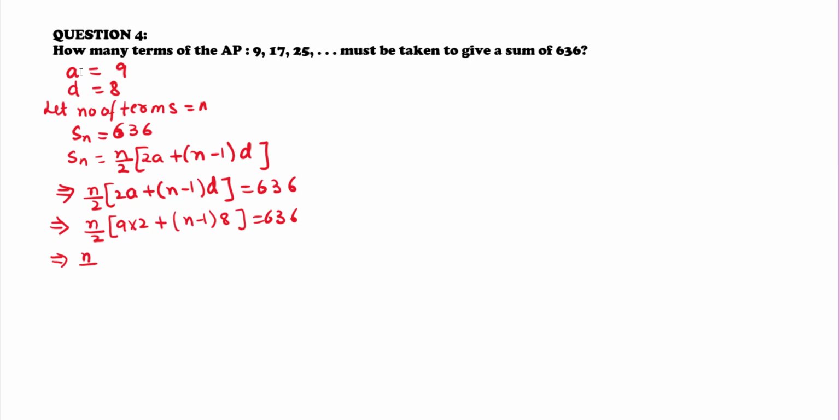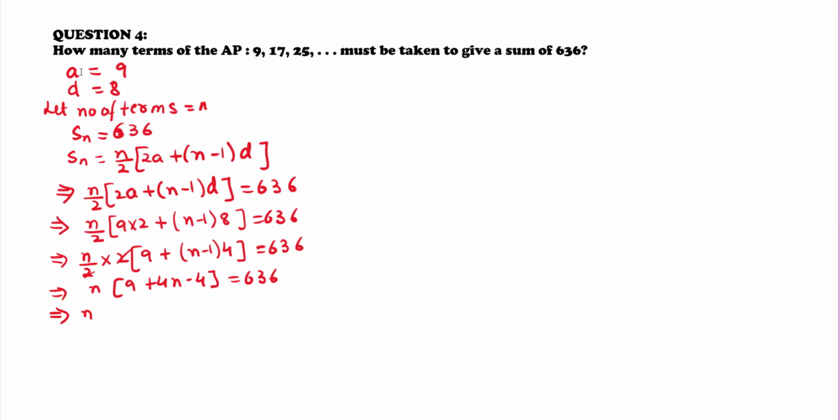that is equal to 636. That implies n into 9 plus 4n minus 4 is equal to 636. That implies n into 5 plus 4n is equal to 636. That implies 5n plus 4n square is equal to 636. That implies 4n square plus 5n minus 636 is equal to 0. Now we will be solving this quadratic equation by middle term splitting.